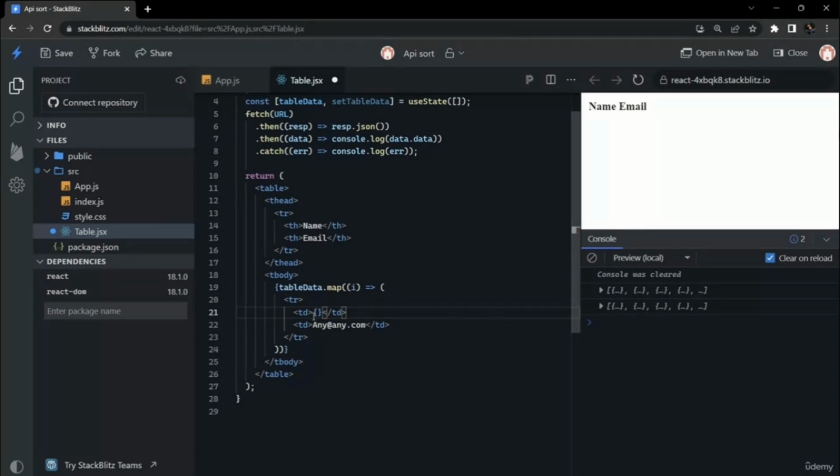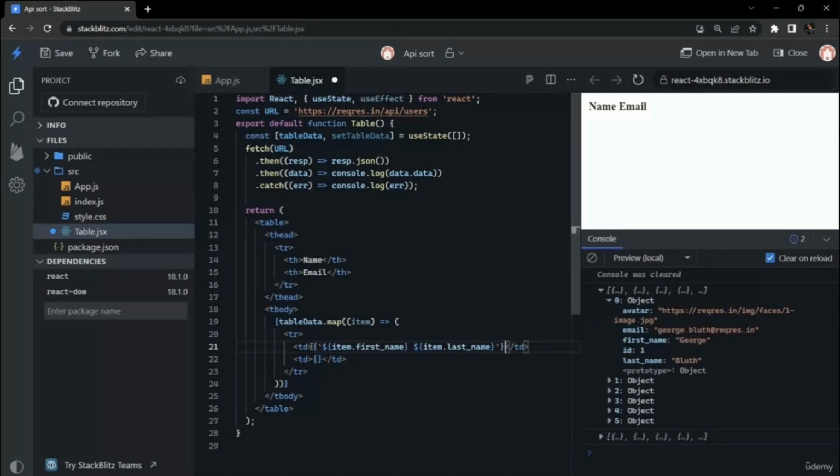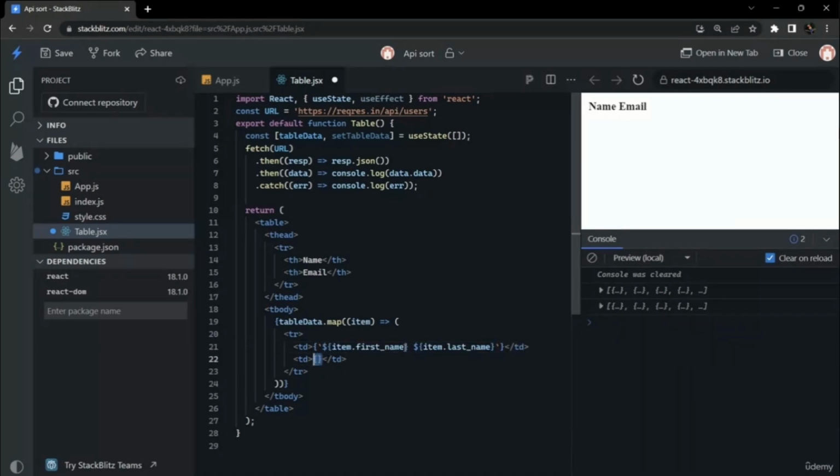So in first td we will use these curly braces. In the first we will display first name and last name, and in second we will display the email. So we can write item dot first name and item dot last name in the first td, and in the second td we can write item dot email.